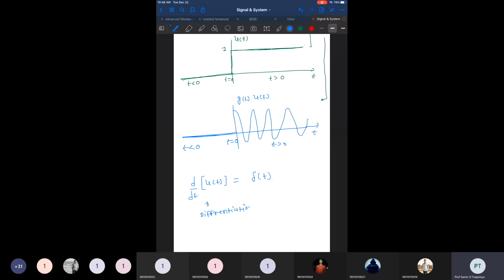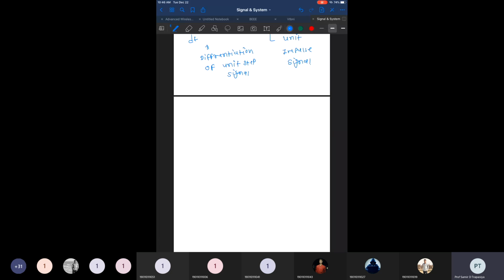Differentiation of a unit step signal will give us the unit impulse signal, right? And earlier what we have learned is that the integration of a unit impulse signal will give us the unit step signal. So these two relationships you always have to remember: if you are taking the integration of